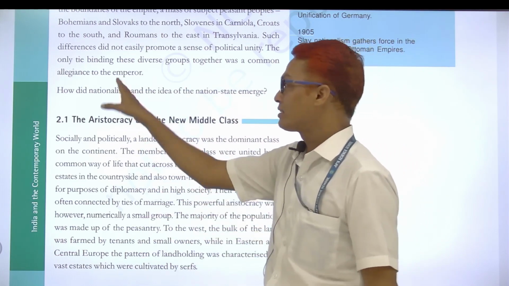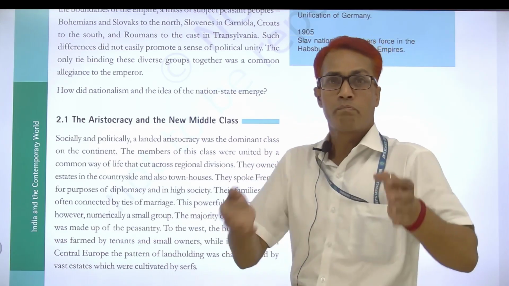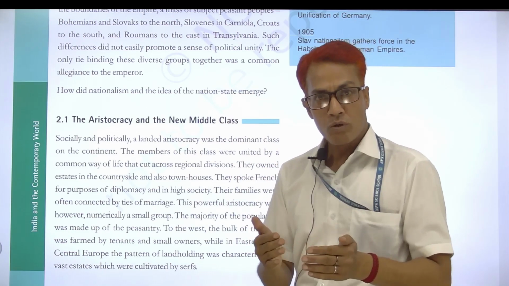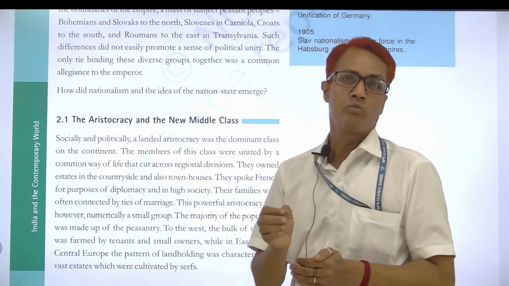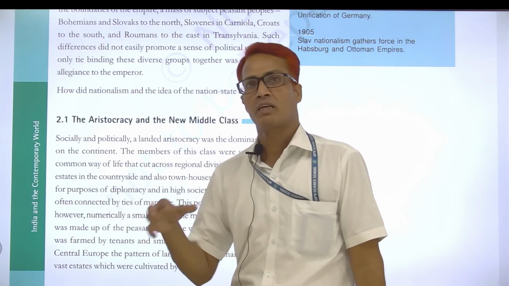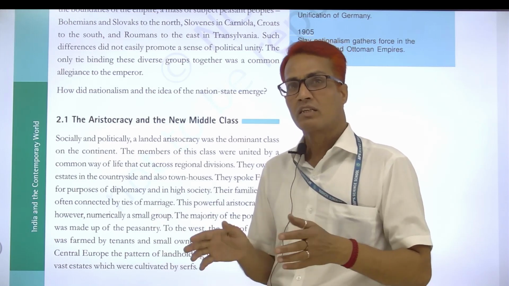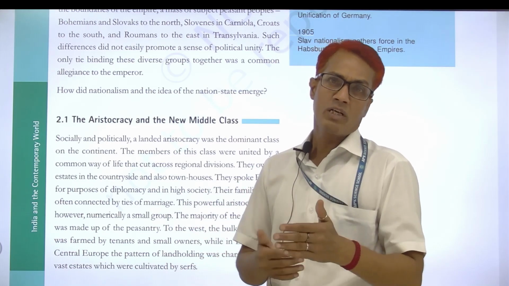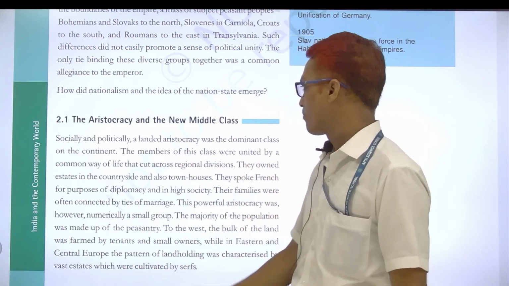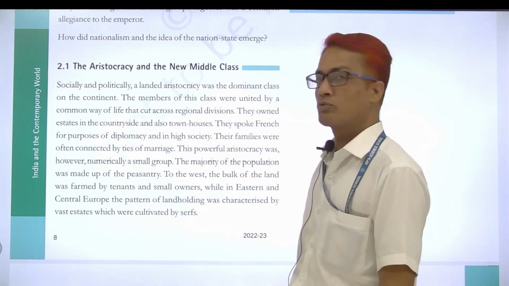Allegiance means loyalty. In Hindi we say a common bond with the emperor, that personally the emperor of the Austrian Habsburg Empire is known to me very closely. This is the reason the Austrian Habsburg Empire was a very strong and powerful empire, because the different types of people were connected only through the emperor. Now that question and its answer are completed.